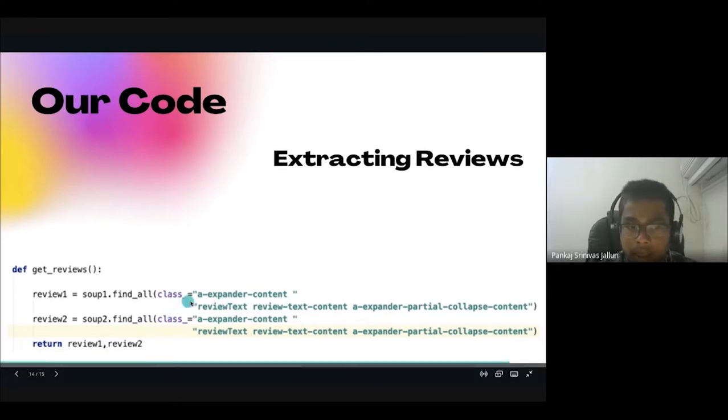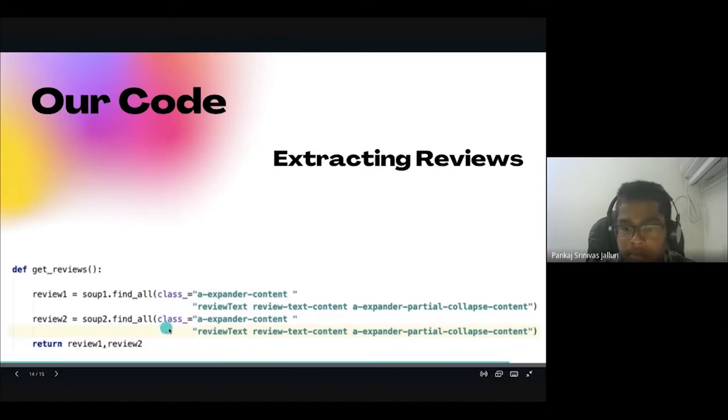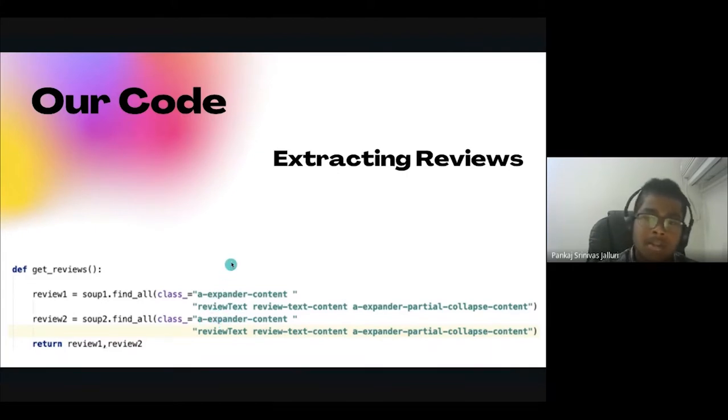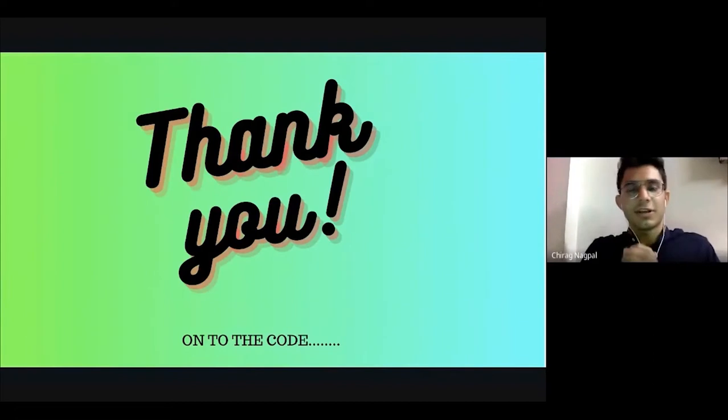Here it was only class, so we used the class, and everything in these quotation marks is the class, and it's going to classify the review part so that the Beautiful Soup command is going to extract it. So yeah, moving on. We are now done with the presentation.